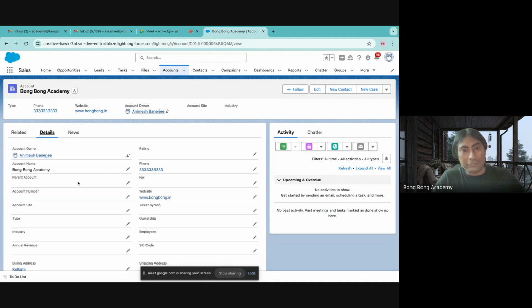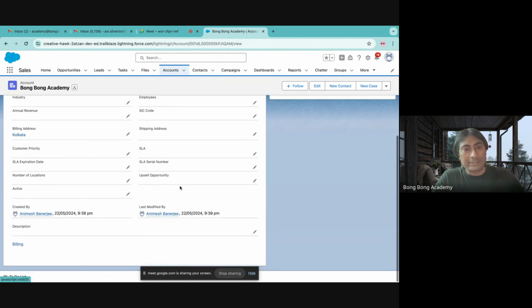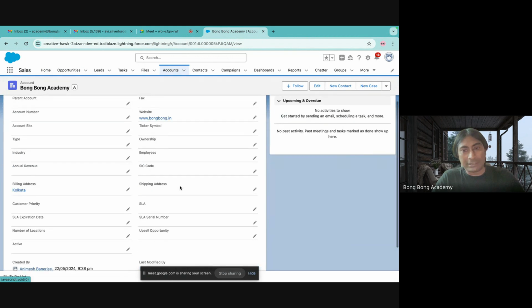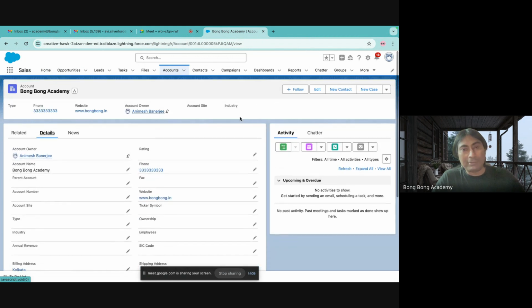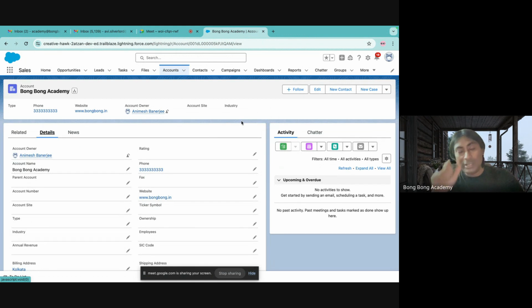They cannot add a new field. But the sales representative is saying there is no field to add GST. I cannot store GST information. They will come to the system administrator, that is you, and your job is to add a field in account. Are you getting your role now?